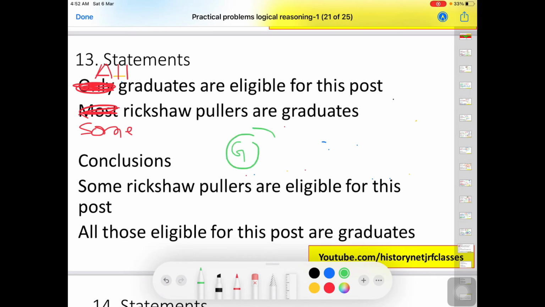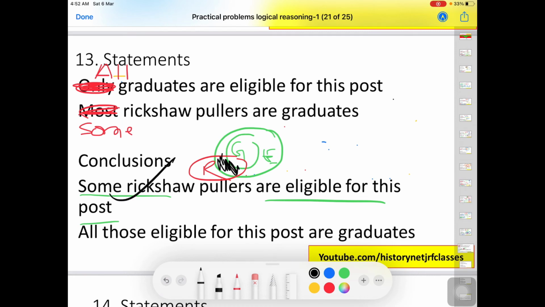All graduates are eligible, right? So this is the thing, and it is saying that some rickshaw pullers are graduates. So this is right. Now we will look at the conclusion. Some rickshaw pullers are eligible. Yes, some portion of rickshaw pullers are shared with eligible, right? So this is true. The other is, all those eligible for this post are graduates. So all those eligible, whoever is eligible, are graduates. So this is also true.